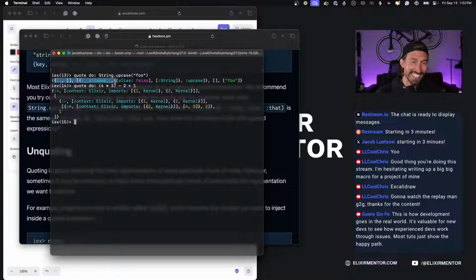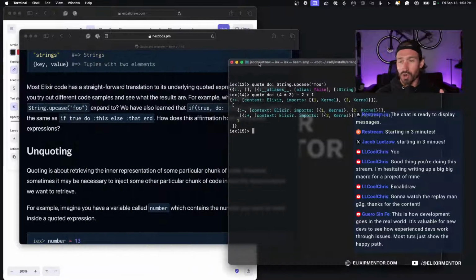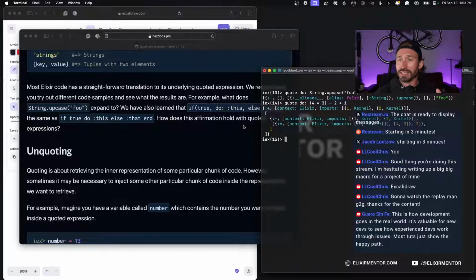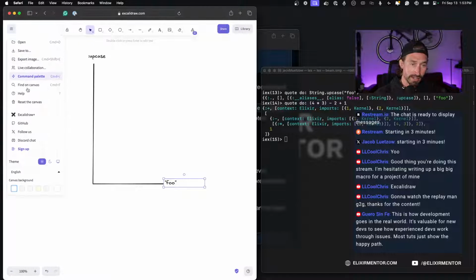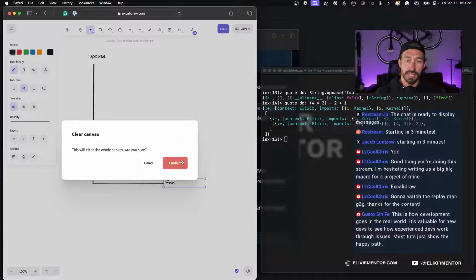When we start nesting tuples as arguments, it hurts my head. So let's draw this one out. This one I can handle, because it's a lot clearer. You see that we're passing in arguments, right? And with order of operations, we have parentheses, so our multiplication is happening first, and then everything's nested there. So if we go ahead and start over, reset the canvas.